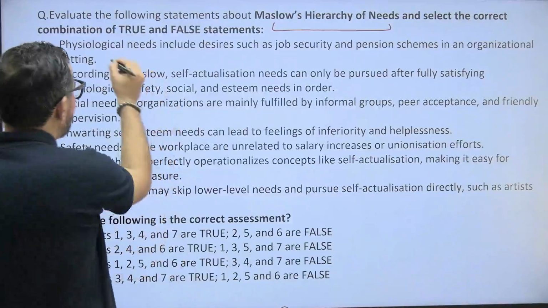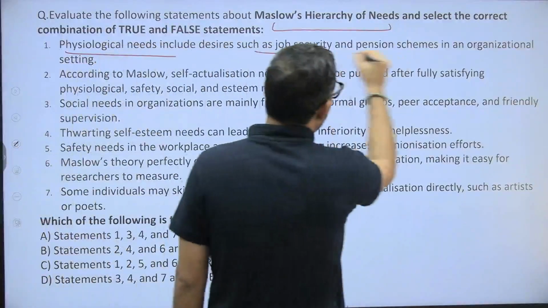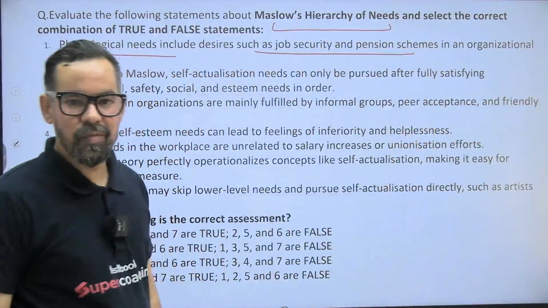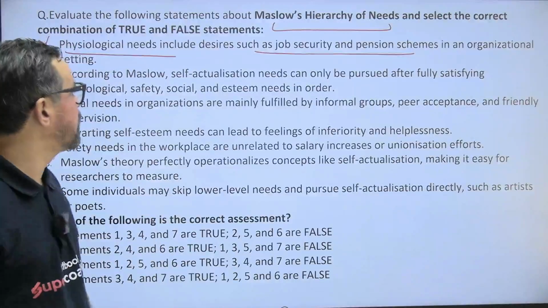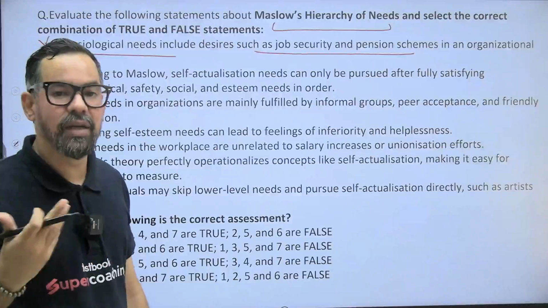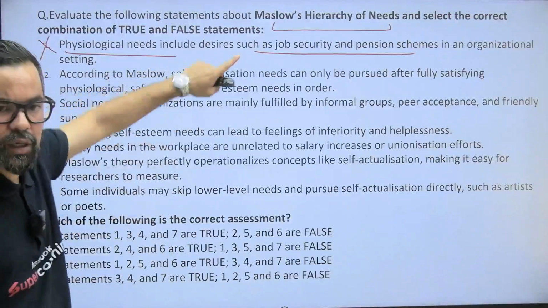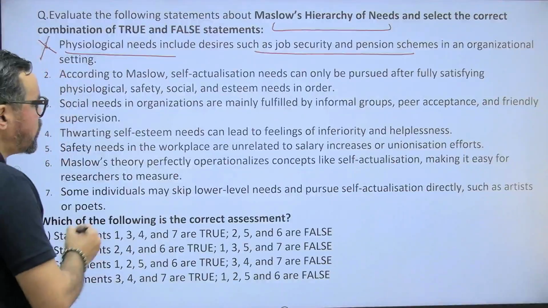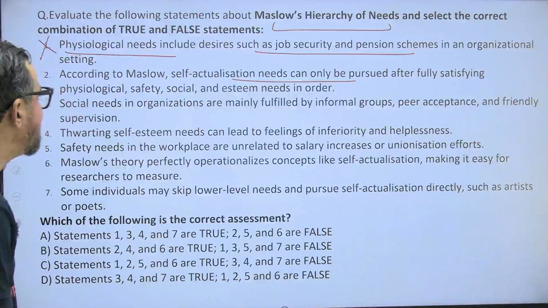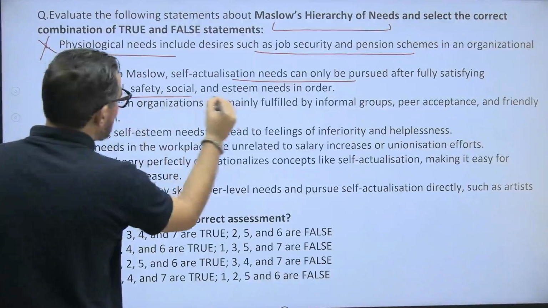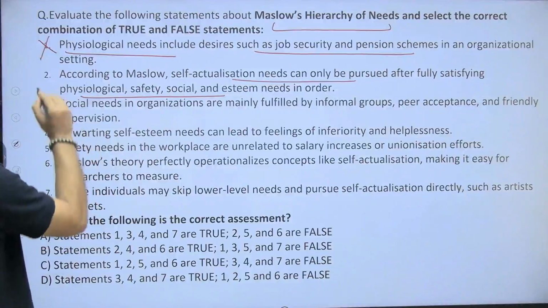Physiological needs include desires such as job security and pension scheme. So the first statement is wrong here. Why is it wrong? Because physiological needs are about food, shelter, air, and other basic requirements which we need for living, and job security comes under the safety need, right? According to Maslow, self-actualization needs can only be pursued after fully satisfying physiological, safety, and self-esteem needs in this particular order.